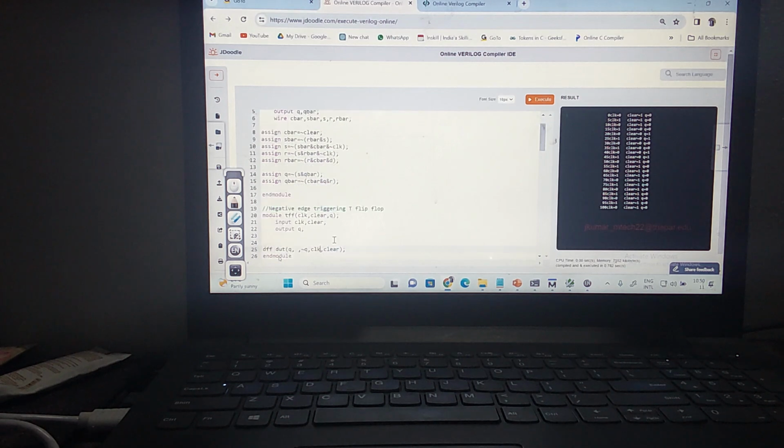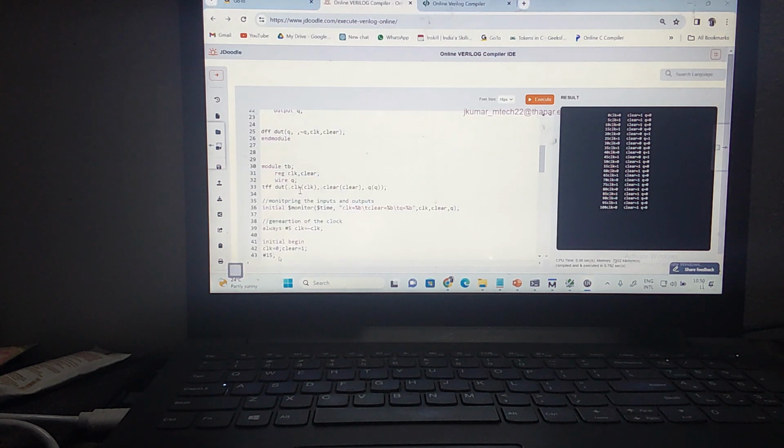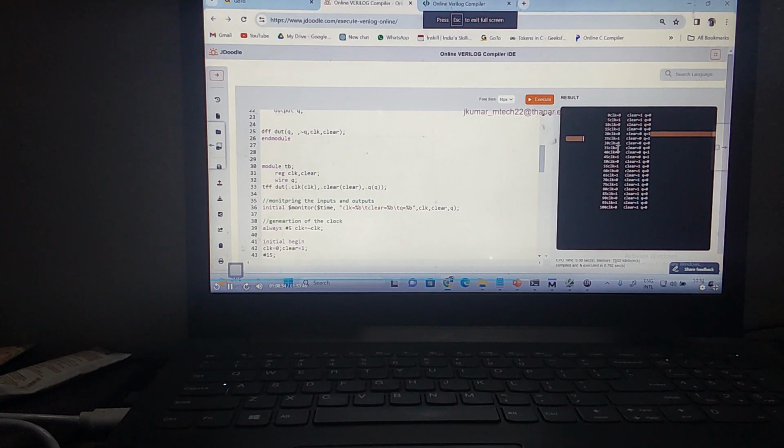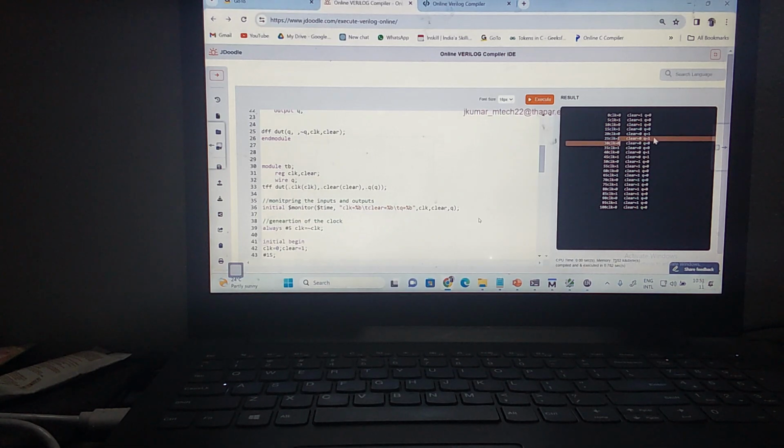Now this is a test bench I'm writing for this. You can understand this. The clock is 0 and clear is 1. Whenever clear is 1, the output is 0. When the clock changes from 1 to 0, that is a negative edge. Whenever a negative edge occurs, since Q is 0, it toggles and Q becomes 1. It remains 1 until the next negative edge, 1 to 0, comes here. Now Q toggles again.